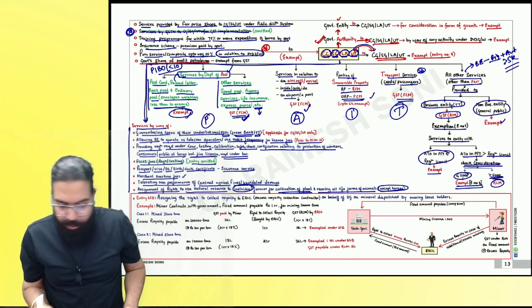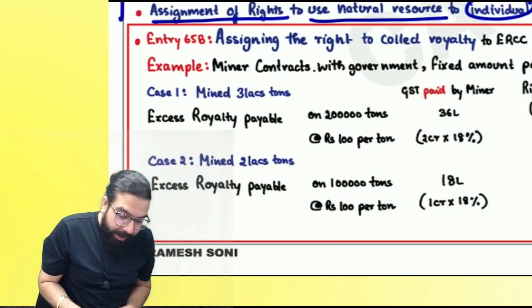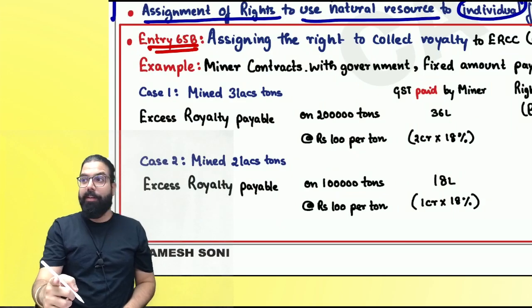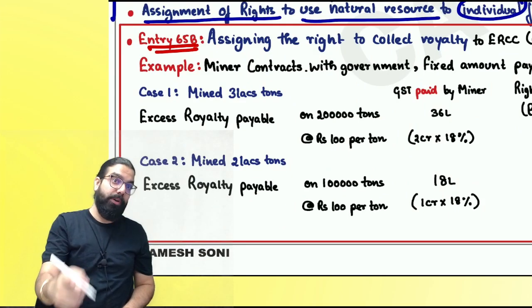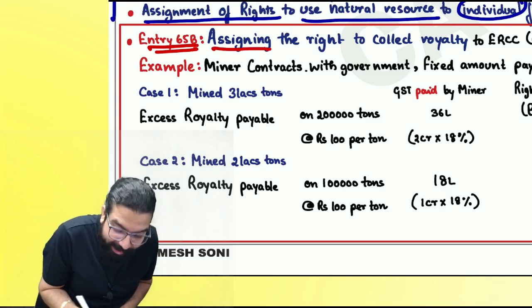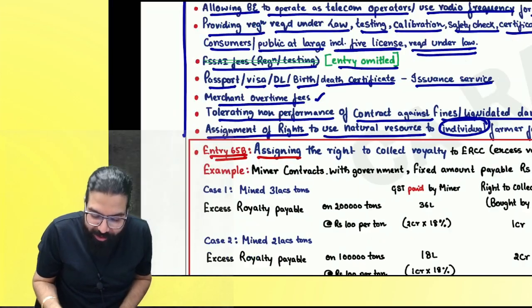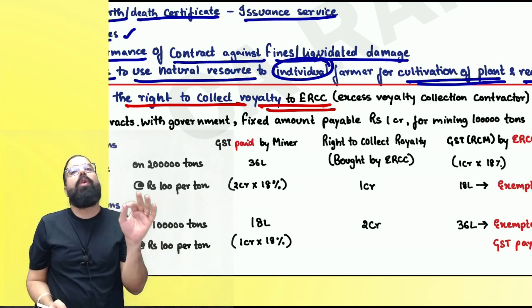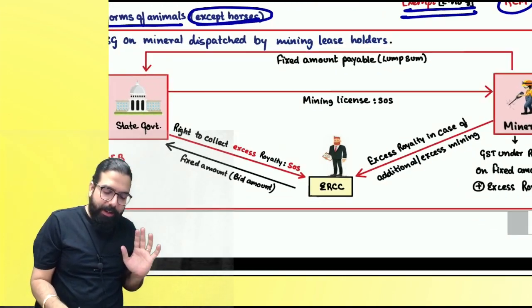Now, everyone over here, listen to me very carefully. Baba, 1 mark, 100% will come from this chart. Sir, 2 marks come, very good. 3 marks, very good. If it doesn't come, Baba, ignore. Assigning the right to use or collect excess royalty. Baba, the government gives the right of excess royalty collection to the contractor.